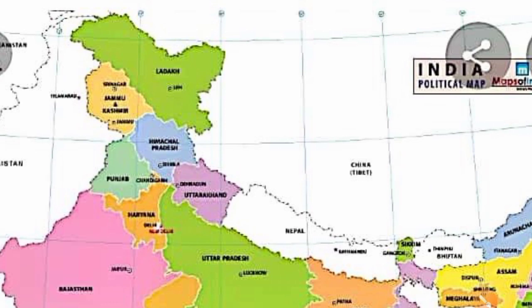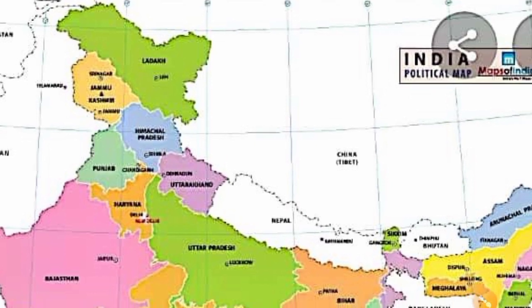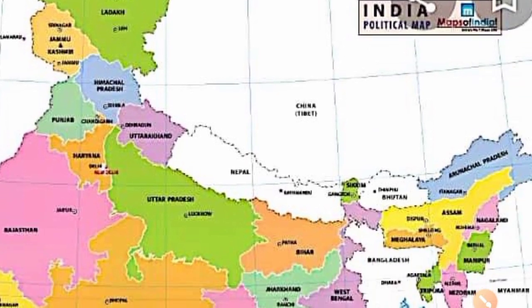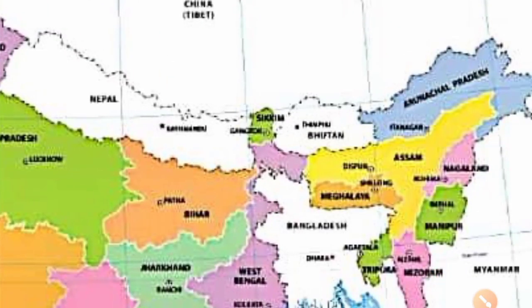So the next question: which are the states which share border with Myanmar? Arunachal Pradesh is sharing boundary with Myanmar, then Nagaland, then Manipur and Mizoram.